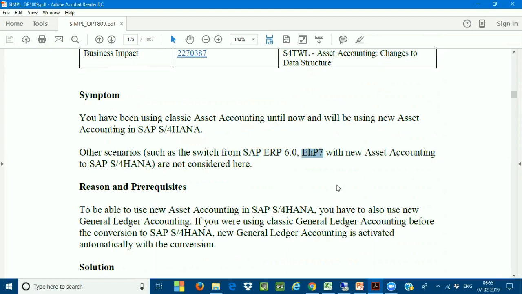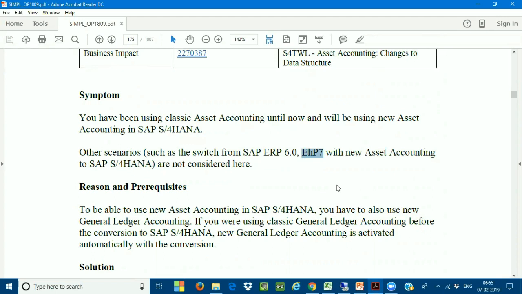With EHP 7, the new asset accounting is activated, because classic asset accounting will no longer be important. If any client is on SAP ECC but below EHP 5, note that new asset accounting was introduced from the EHP 5 package.